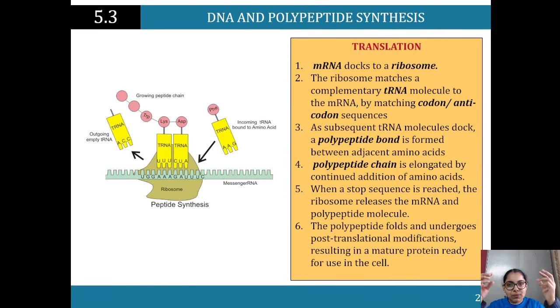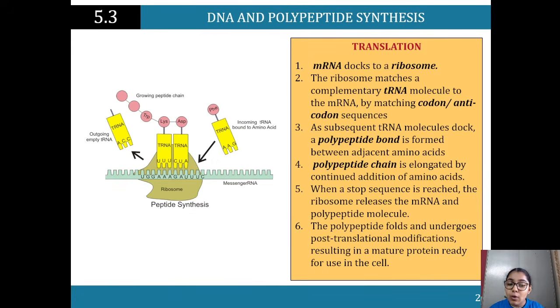The mRNA is just part of the DNA that we need, right? It's just giving us that part of the DNA that has the codes for protein. That's all we need. So there's a stop and a start codon. It doesn't keep going, and then it stops, right? So when the stop sequence is reached, the ribosome releases the mRNA and the polypeptide molecule. We're done. We're letting go of the mRNA molecule and that polypeptide molecule.